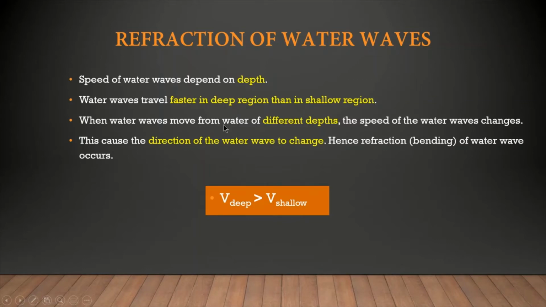When water waves move between water of different depths, the speed changes. Because of this speed change, the direction changes and refraction occurs. Let us be reminded that in a deep region, water wave speed is faster than in a shallow region. That's why we always say the deep end of the sea is more dangerous than the shallow end, simply because in the deep end the speed of waves is faster.